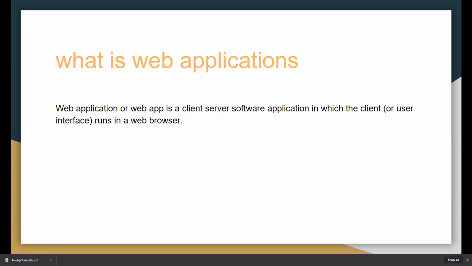In standalone applications, we have MS Office, MS Word. If you want to use these applications, we have to install them in our computer. Without installing, we cannot use them. But in a web application, we can use the application anywhere in the world.